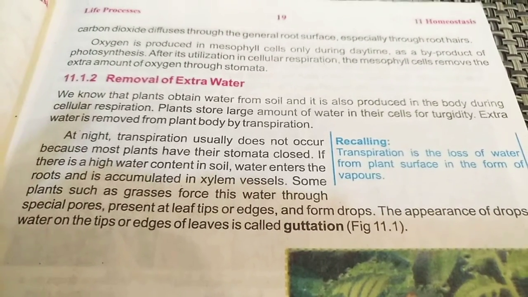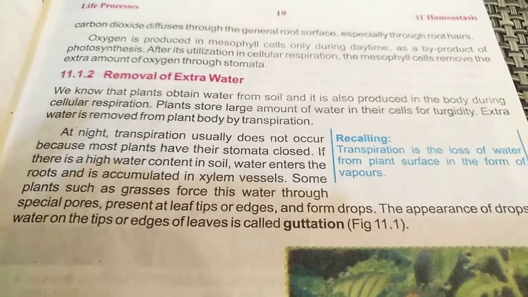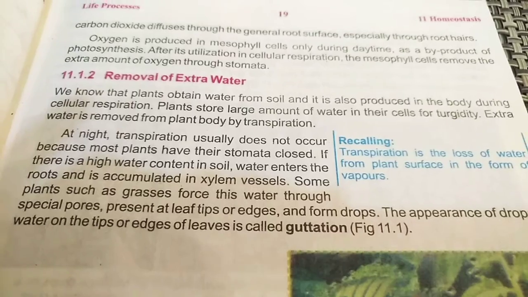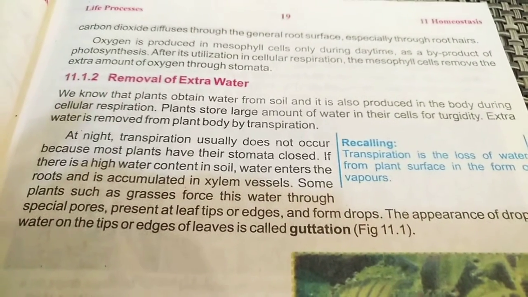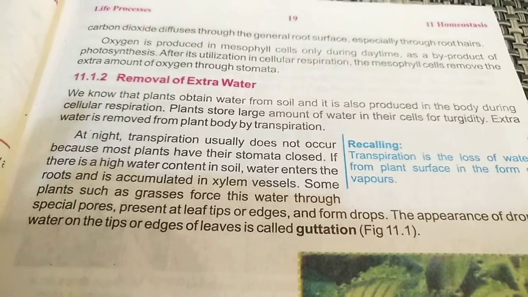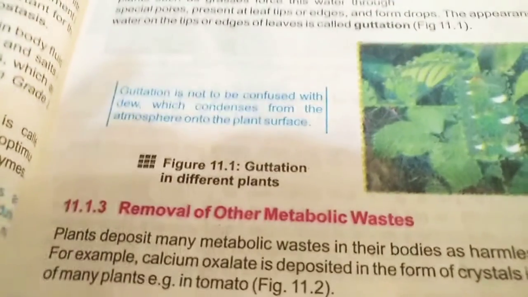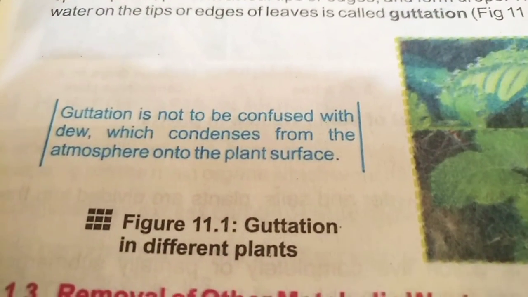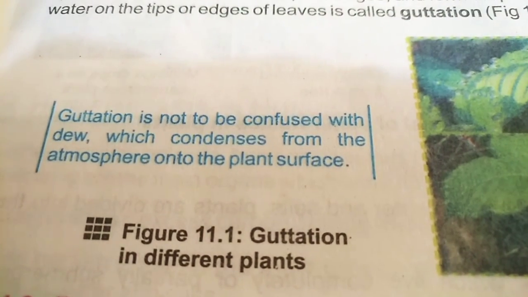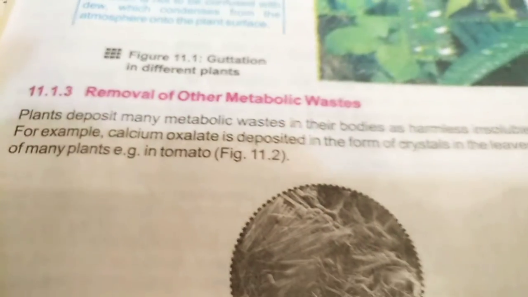I guess the idea becomes very clear. And guttation is happening when? At night, basically, because in the daytime transpiration is happening, temperature is very high, the sunshine is there, so the excessive water can directly convert into water vapors and directly release into the surrounding. Now come toward the other. Guttation is not to be confused with dew, which condenses from the atmosphere onto the plant surface. Yes, dew is something else and guttation is something else.